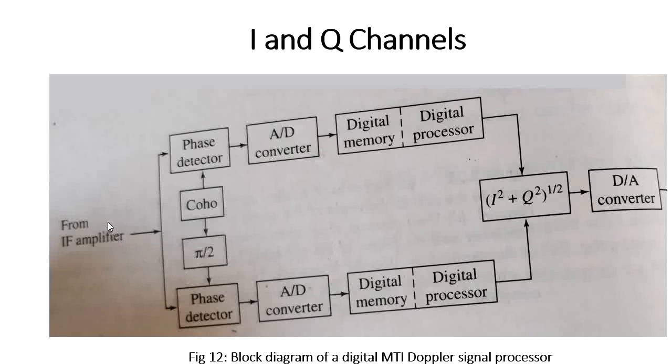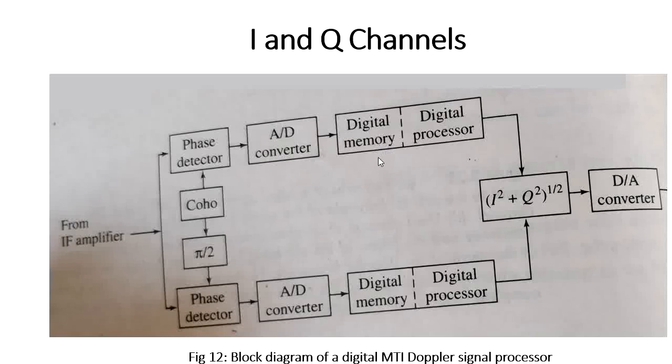Here the output of the analog MTI radar, that is from the intermediate frequency, we are going to give to the two-phase detector. One is for in-phase and the other is for quadrature phase. And how can we change this? This is the sine wave of the in-phase and this is the cos wave. How? By changing the phase of the coherent oscillator. After that we are performing the analog to digital conversion. After that, we are discussing the digital MTI process.